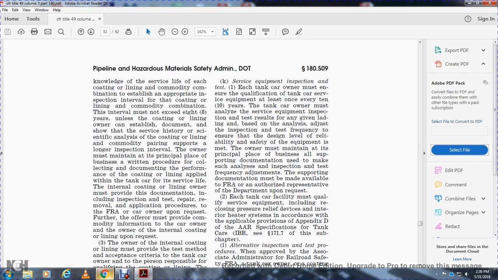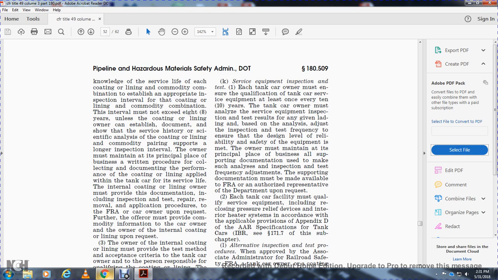Each tank car owner must ensure that the qualification of the tank surface equipment is performed at least once every 10 years. The tank car owner must analyze the surface equipment inspection test results in any given interval, and based on the analysis, adjust the inspection test frequency to ensure the design level of reliability and safety of the equipment. The owner may maintain on the principal place of business all supporting documentation for such analysis and inspection test frequency adjustment. The supporting documentation must be made available to the FRA authorized representative of the department upon request.